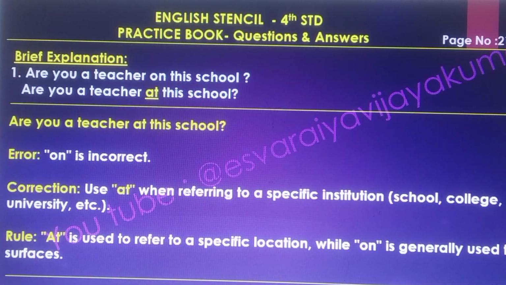The brief explanations of these questions. Are you a teacher on the school? Actually, the right answer is, are you a teacher at this school? The error is that on is incorrect. The correction is to use at when referring to a specific institution, school, college and university etc. Rule, at is used to refer to specific locations, whereas on is generally used for surfaces.